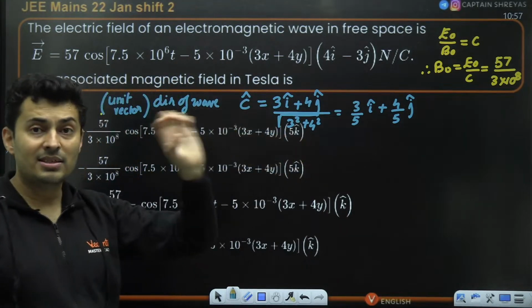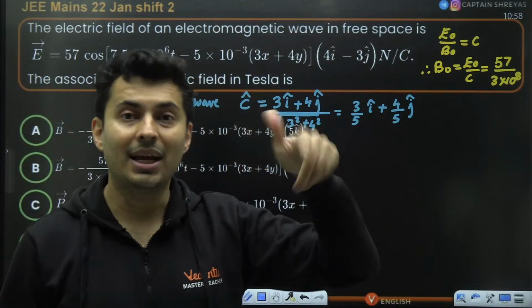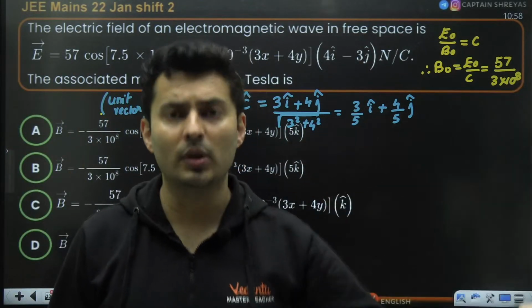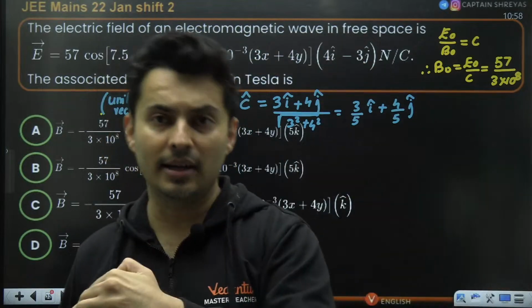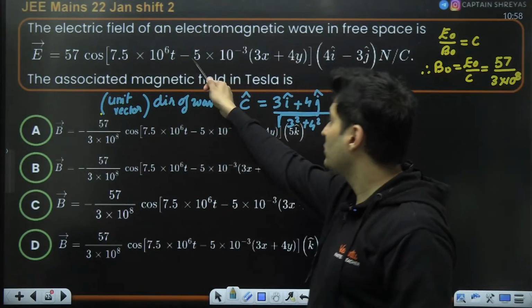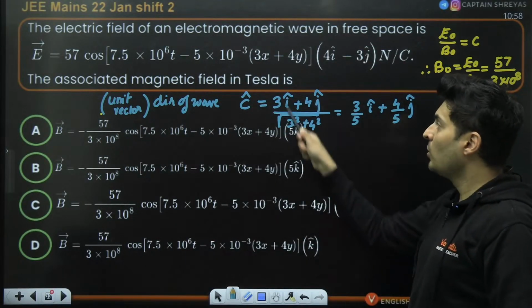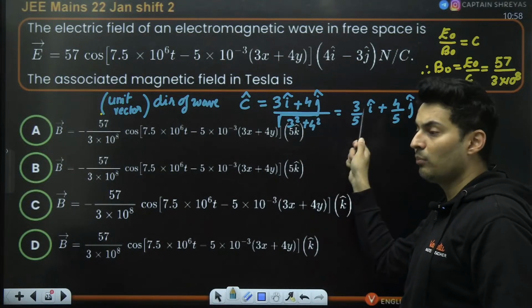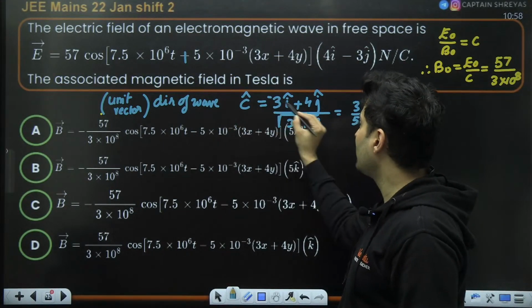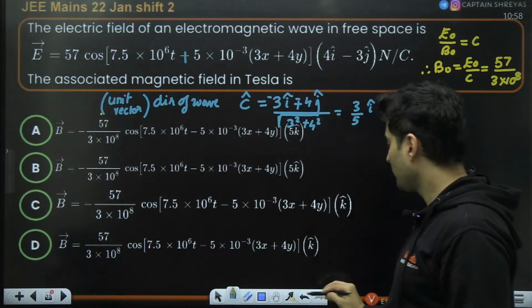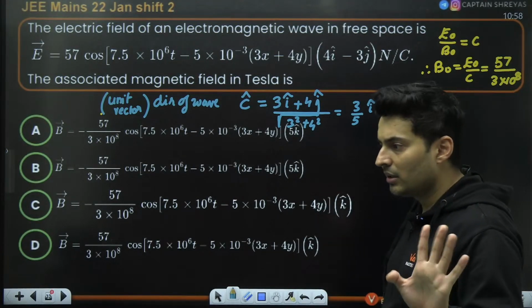Remember, in waves, if it is kx minus omega t, then the wave is going in the positive axis. If it is kx plus omega t, then it is going in the negative axis. So because this was minus, you can see this is positive I cap, positive J cap. If by chance this was plus, trust me, this entire thing would have been minus. Is that okay? Everybody got it till this point?